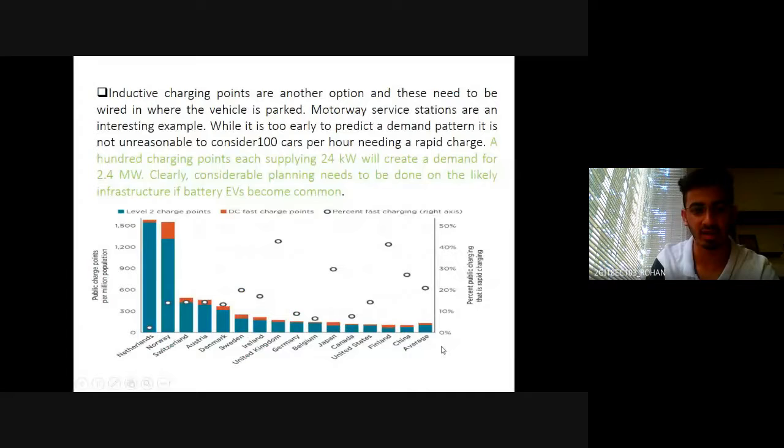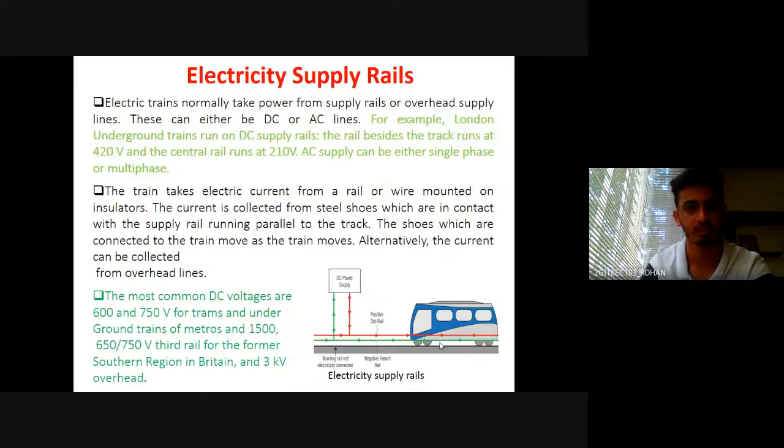Then this is a small graph which explains the charging points in different countries, whereas the Netherlands and Norway right now have a large amount of charging sockets in their country. This part will be explained by my colleague Ritesh.